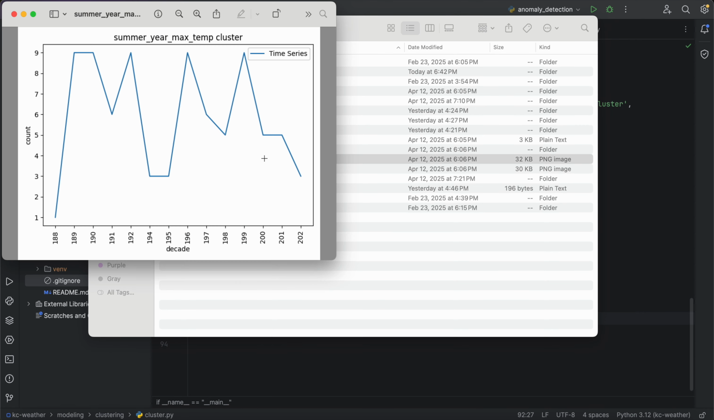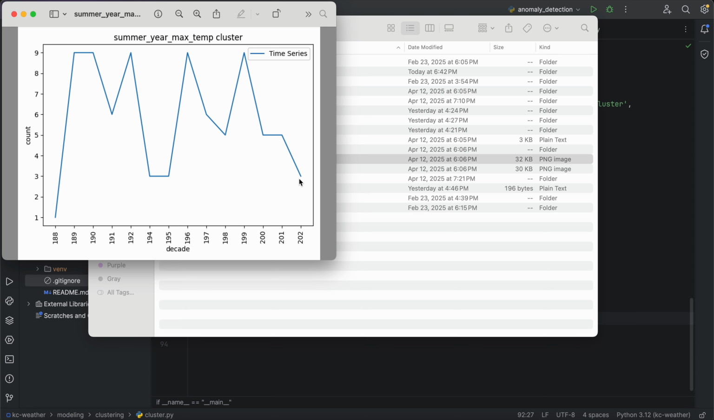If we look at the summer, we can see that maybe this one has changed a little bit over time. So this is saying that for cluster zero, if we look at the first several decades, almost all of the years were assigned to that first cluster. But now in the 2010s, only half the years in these decades were assigned to this particular cluster.